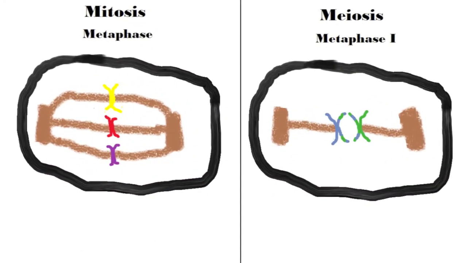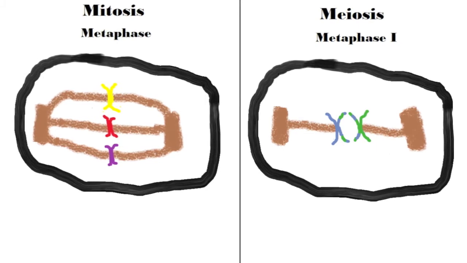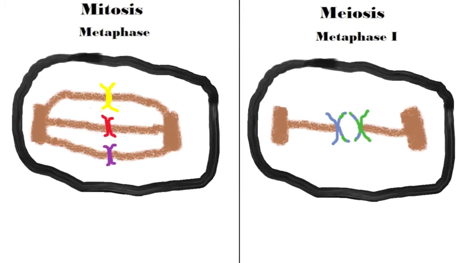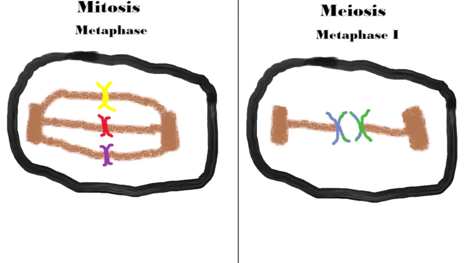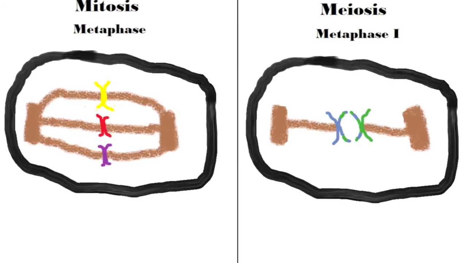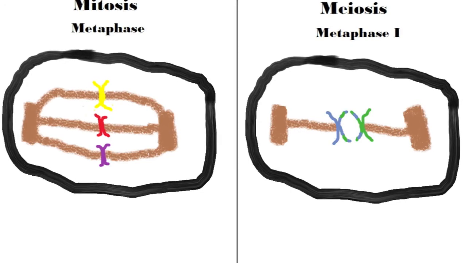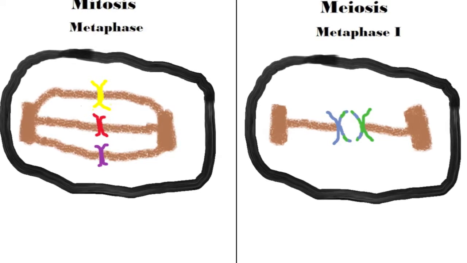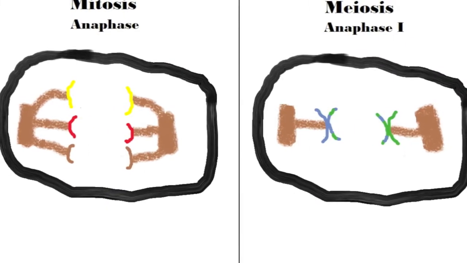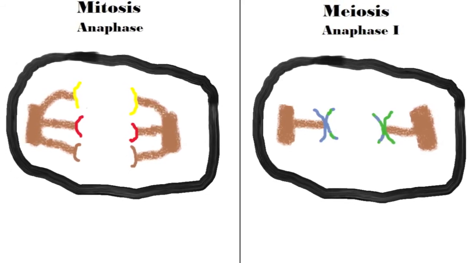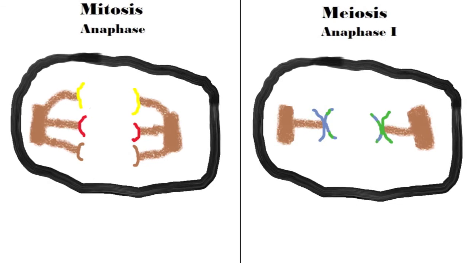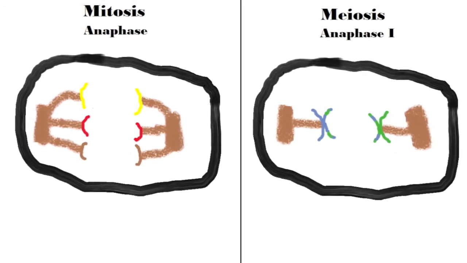In metaphase, the chromosomes line up on the metaphase plate, and the spindle fibers start to pull each chromosome towards opposite ends of the cell. In metaphase 1, chromosome pairs called tetrads line up on the metaphase plate. In anaphase, the fibers pull the chromatids towards opposite ends of the cell. In anaphase 1, the tetrads separate.